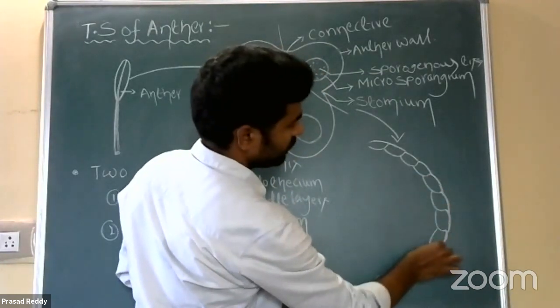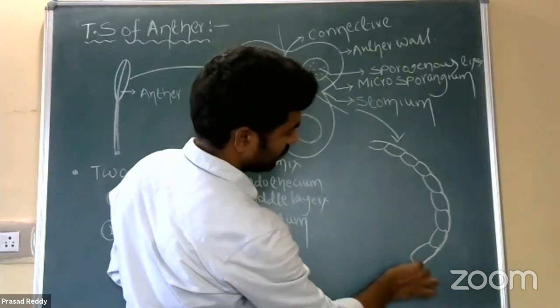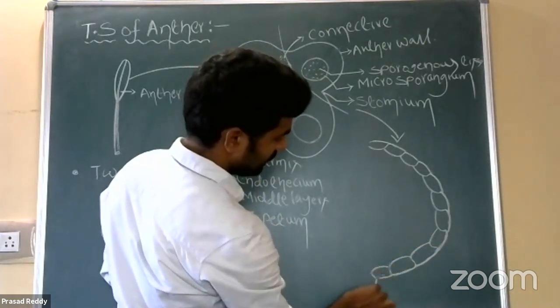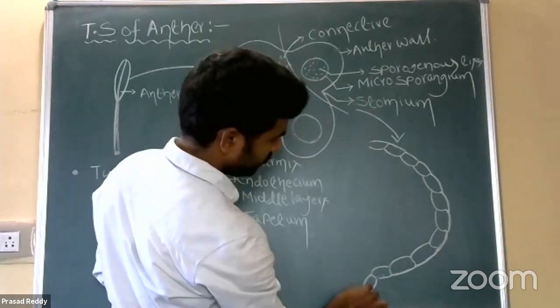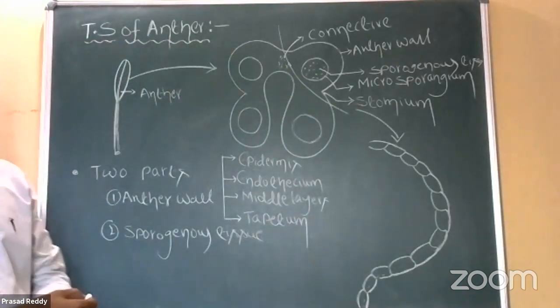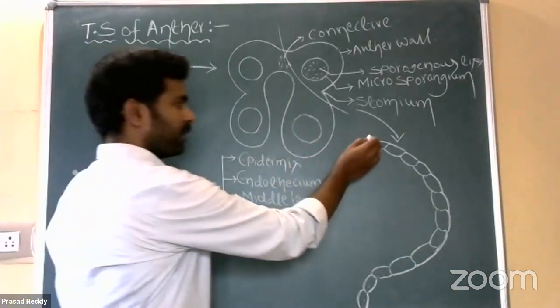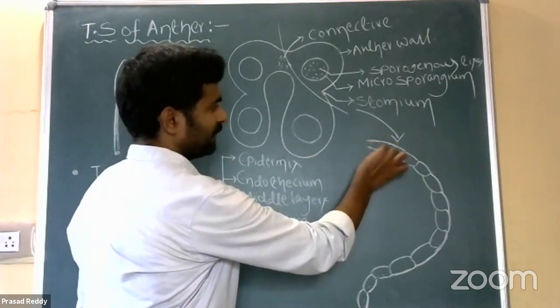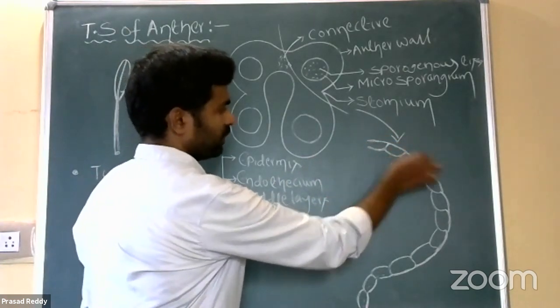Epidermis is the outermost layer of the anther wall. It is a uniseriate layer or single cell thick layer composed of parenchymatous cells. Those cells are arranged compactly without intercellular spaces.